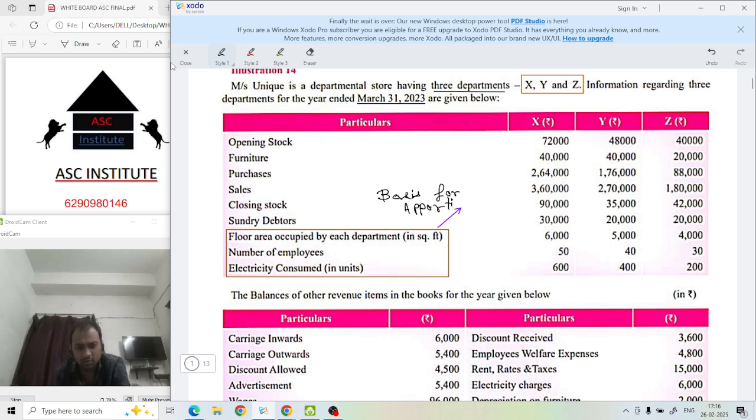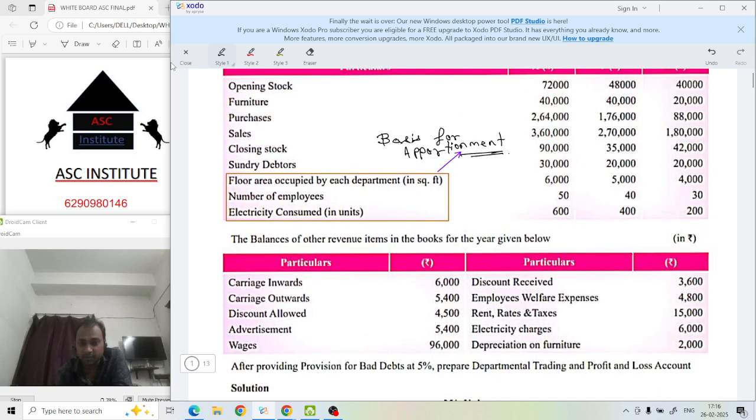Understood? Basis of apportionment. Okay. How to use this, you will understand in this class. Let me explain something, then you will start doing this.